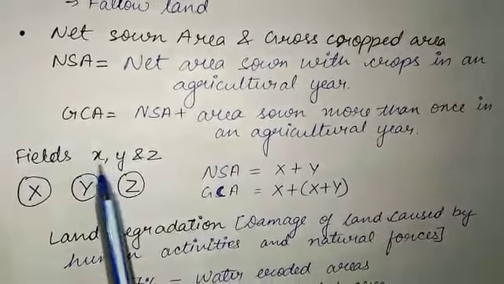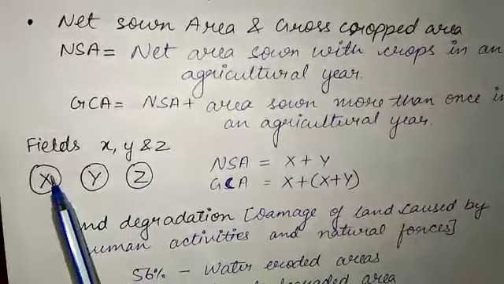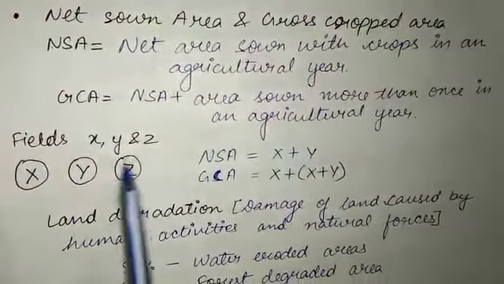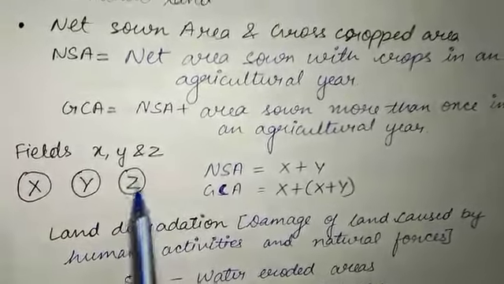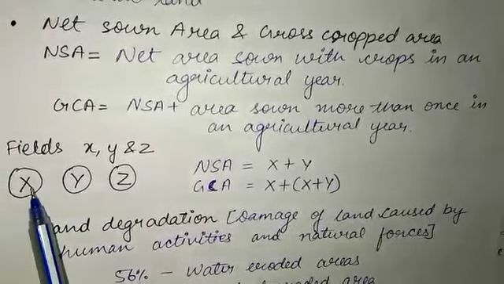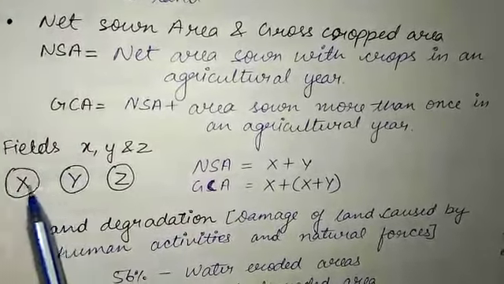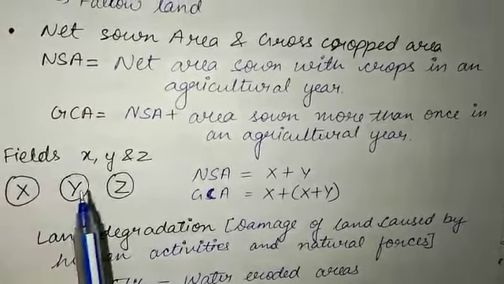Suppose there are three fields X, Y, and Z. The Z field is kept uncropped, we are not cultivating Z, and we are cultivating X and Y. In 1 year, X is sown twice and Y is sown only once.